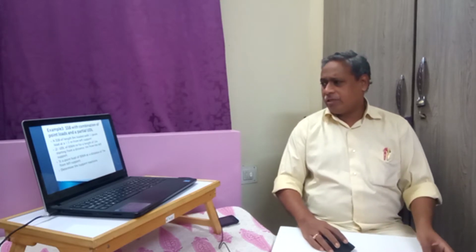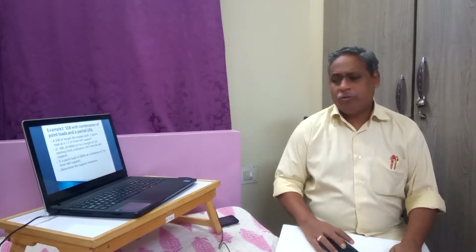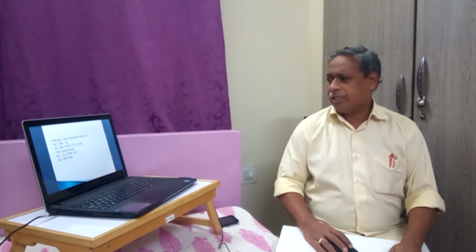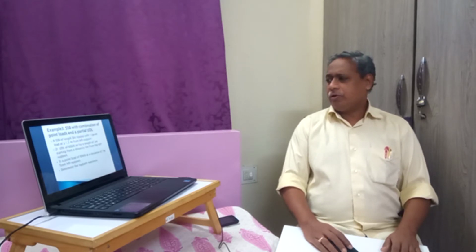Now we will see some examples with different combinations of loads, and then we will move on to the next topic, overhang beams. In this example, I have taken two point loads, one at the center and the other placed eccentrically. Also, I have taken a UDL which is also eccentric with respect to the entire length of the beam. So let us go into the problem.